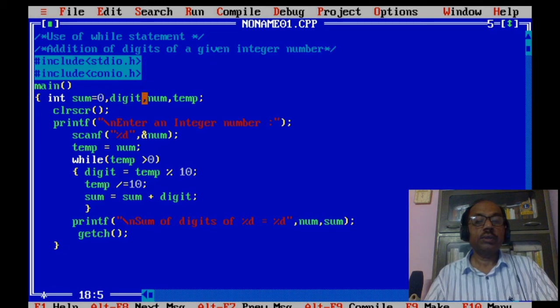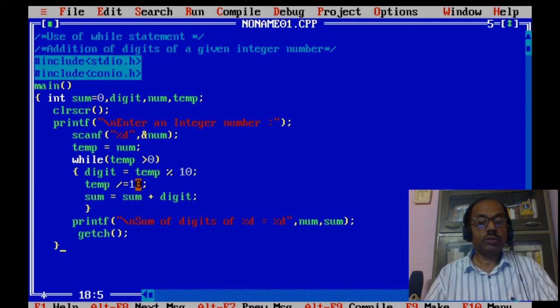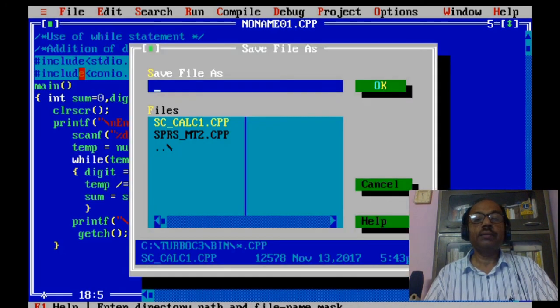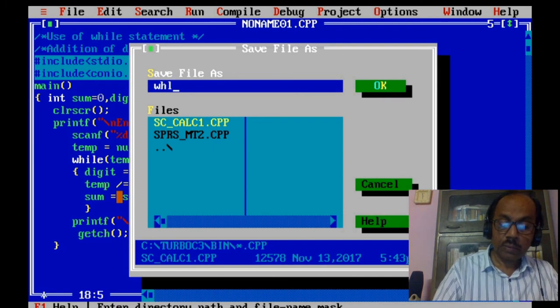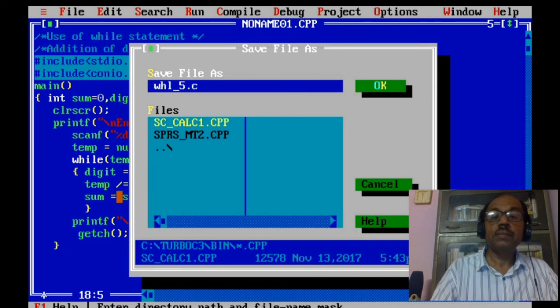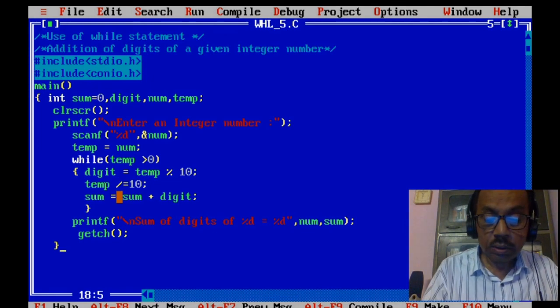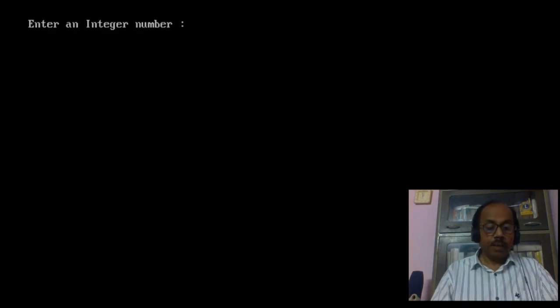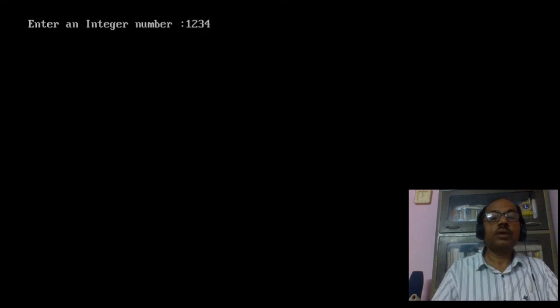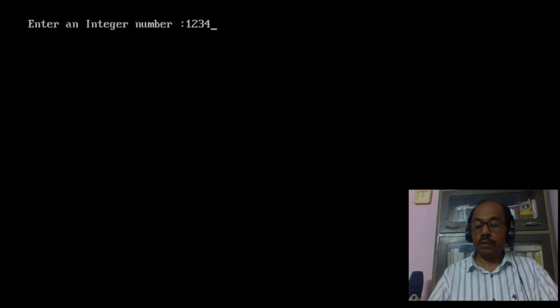Sum is sum, digit, num, temp, scanf num, temp is equal to num, temp greater than 0, digit is equal to temp modulus 10, temp will be divided equal to 10. It means that the quotient will be the new temp value. Sum is equal to sum plus digit. So now save the file and now execute the file. So if we input 1 2 3 4, it means 1234, the output will be 10. 4 plus 3 is 7, 7 plus 2 is 9, 9 plus 1 is 10.